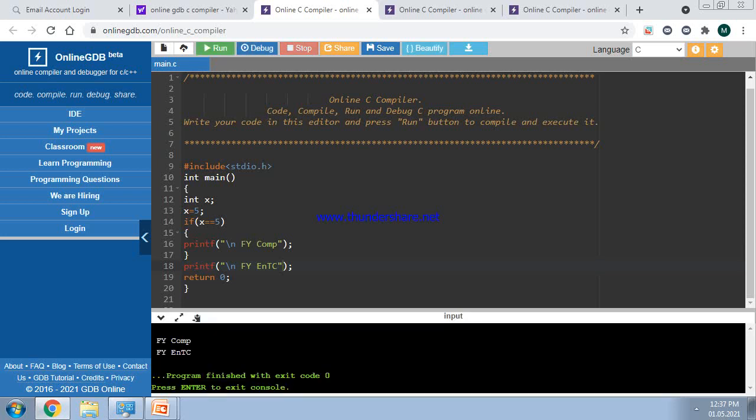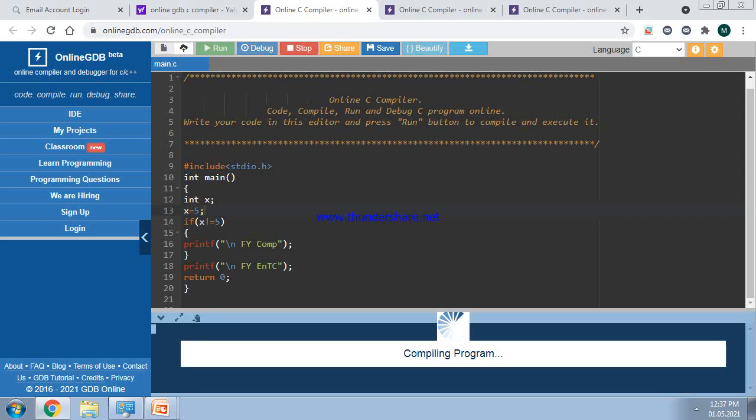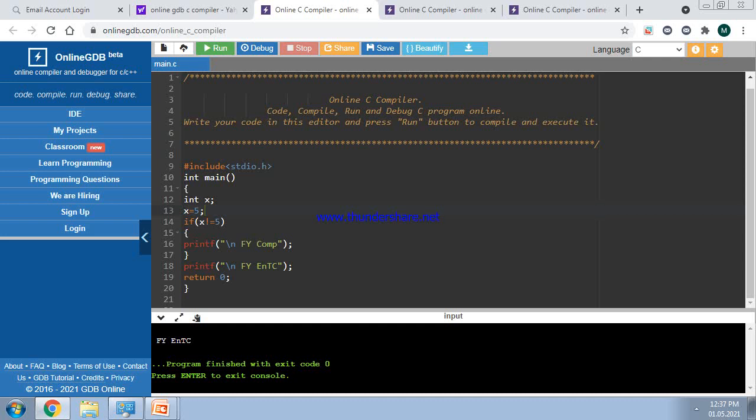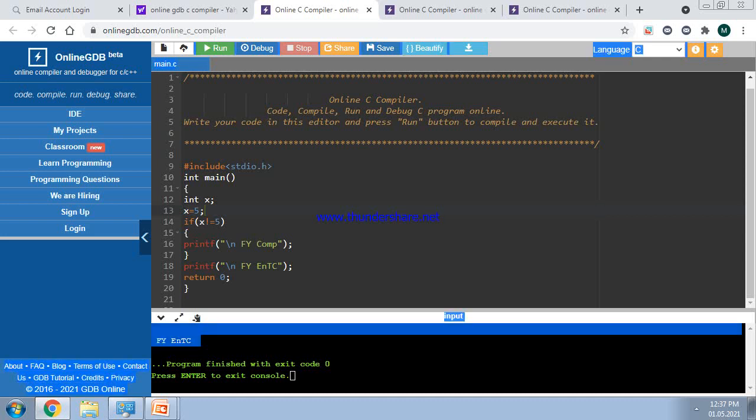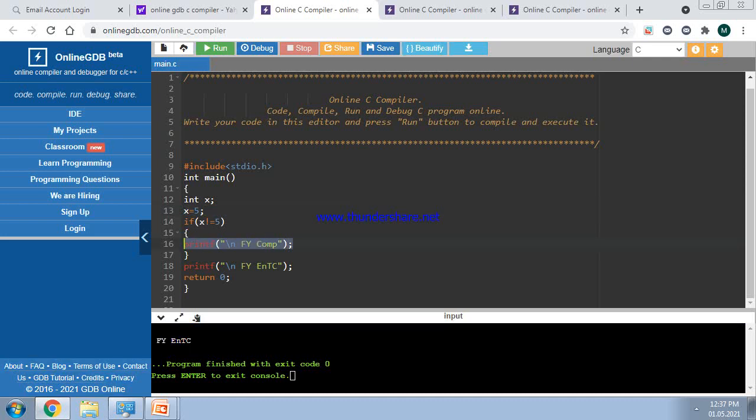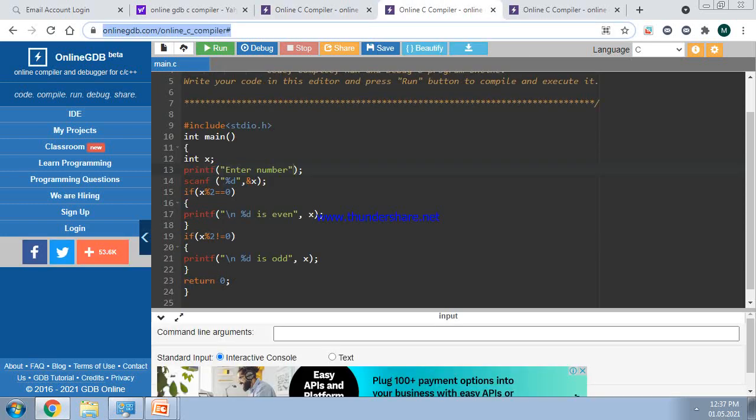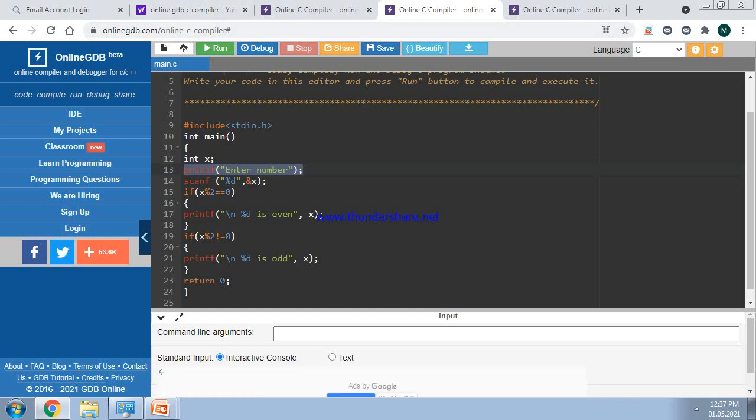But if this condition becomes false, x is not equal to 5. If you write x is not equal to 5, what will happen? Let us see the output section. In the output section, just fy entc is printed. This if statement block is not executed. Okay. Now let us see the next program, the even odd program. In the even odd program, enter number. Let us run the program.